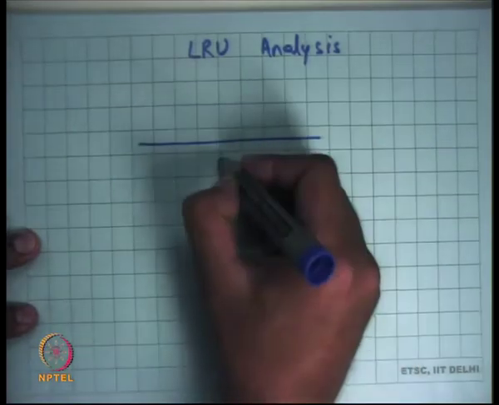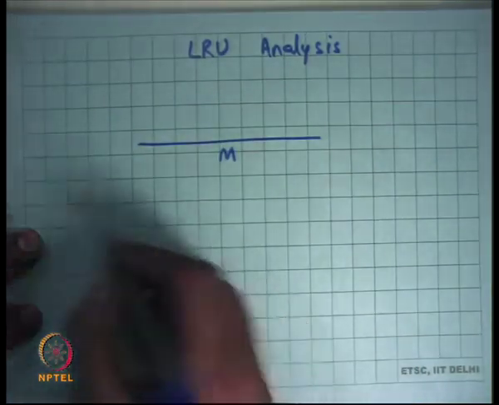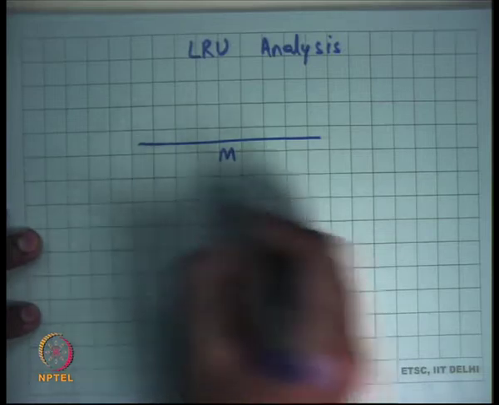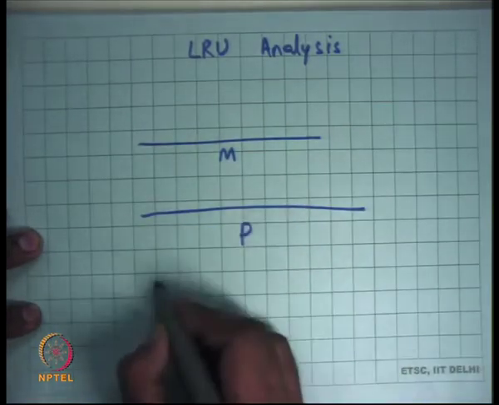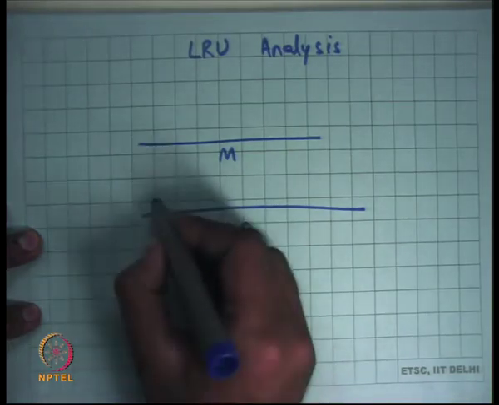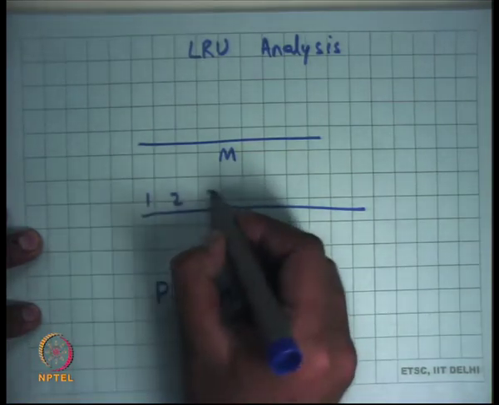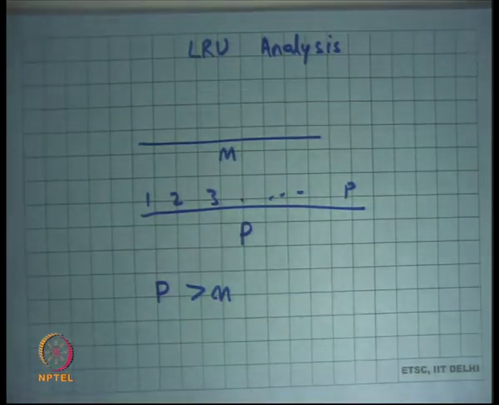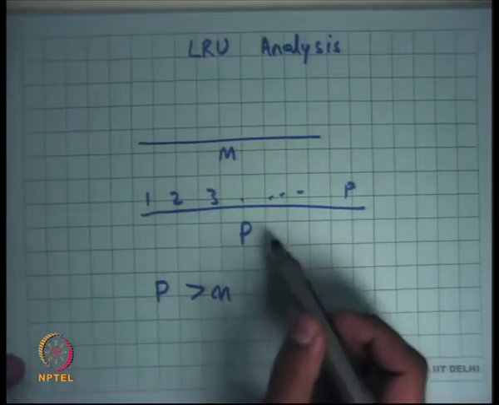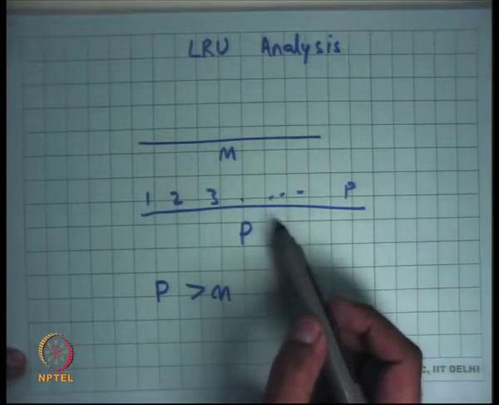So let's say you have some physical memory M, and you are accessing a set of pages P such that P is greater than M. So you're accessing 1, 2, 3, up to P, repeatedly in a cyclic manner, 1, 2, 3, 4, 5, 6 till P, and then you come back to 1 and so on. Now in this case, let's see what happens with LRU.